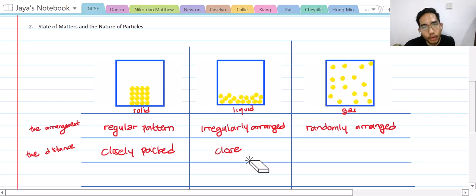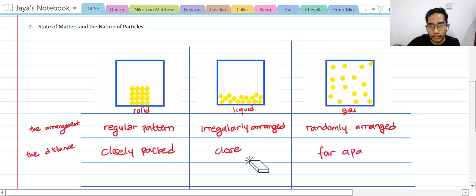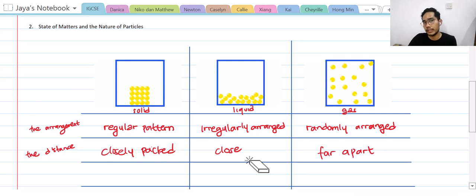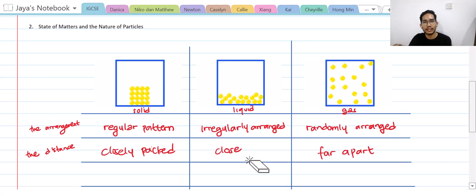And now for the gas particles, as you can see here, the particles of gas are very far apart. They don't touch each other. They do collide with each other, but they can't be said to be touching each other. As you can see, there are spaces between particles. That's why we call it far apart.